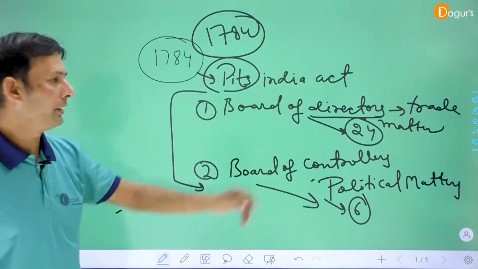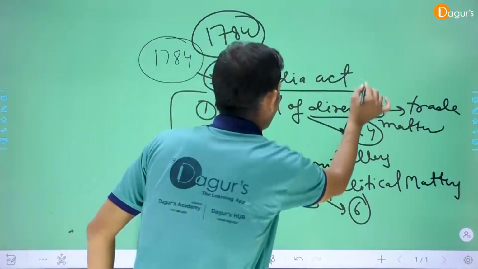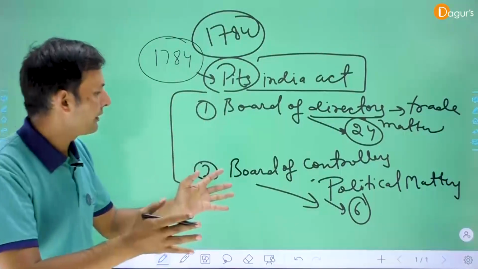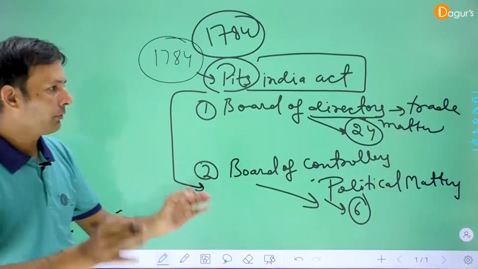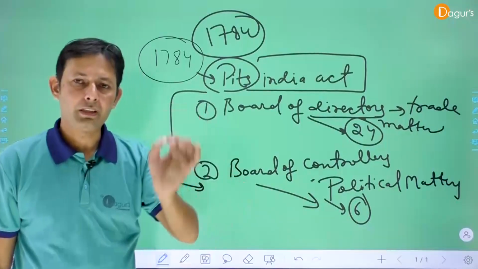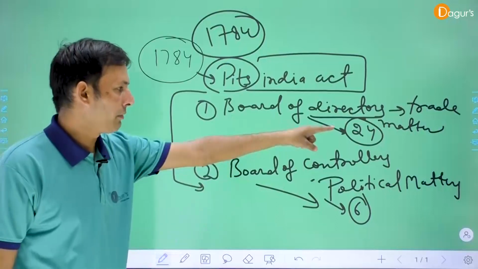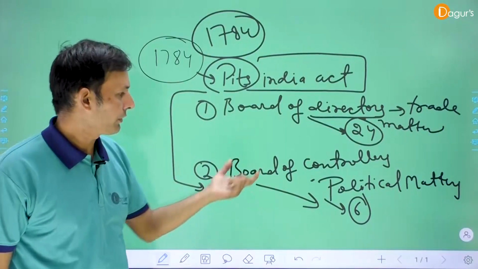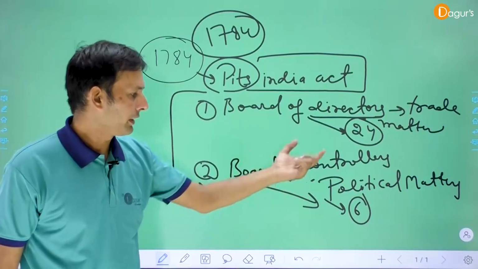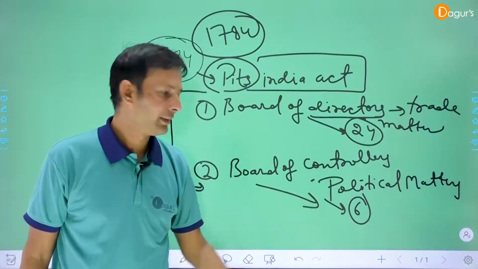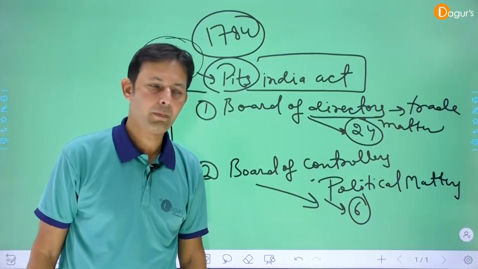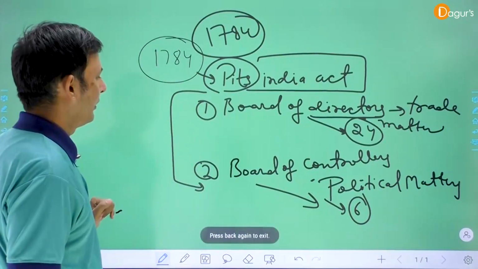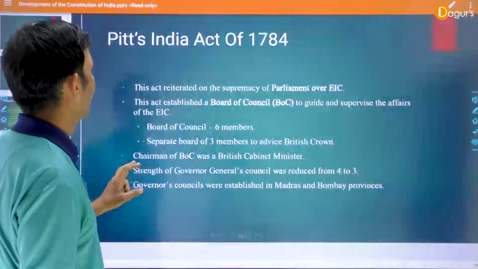I repeat this particular point. Pitt's India Act established two boards: the board of directors and the board of controllers. The board of directors belongs to the matters of trade, and the total members are 24. The second is the board of controllers, which belongs to the political matters, and the total members are 6. Clear? Okay. Now we discuss that particular point on our slides.